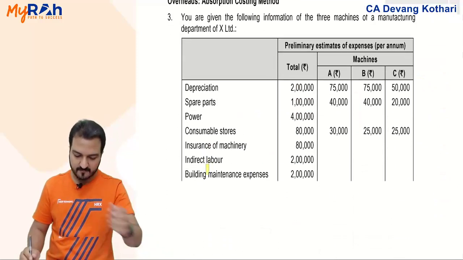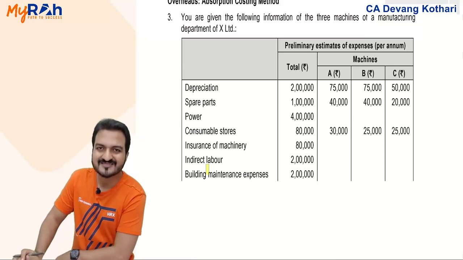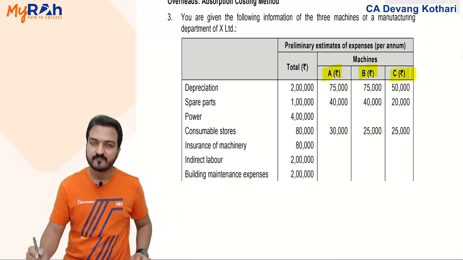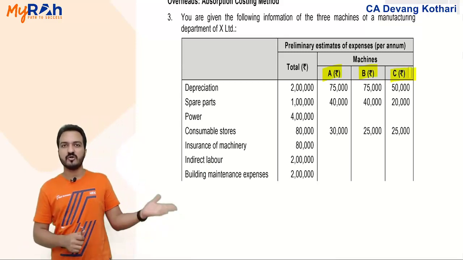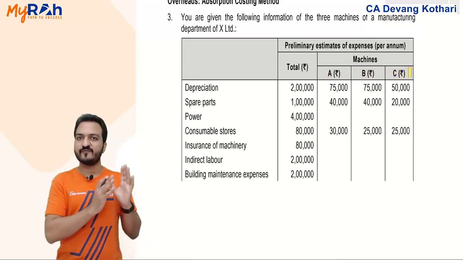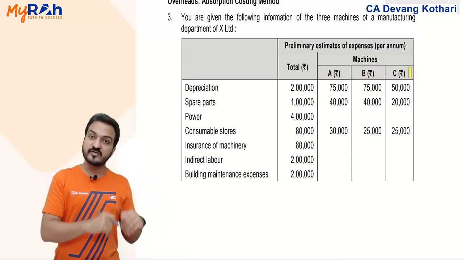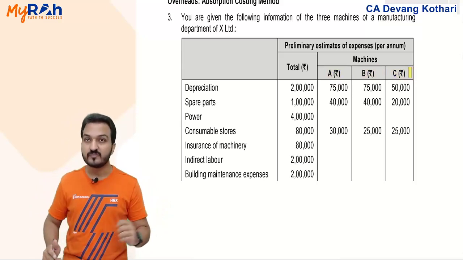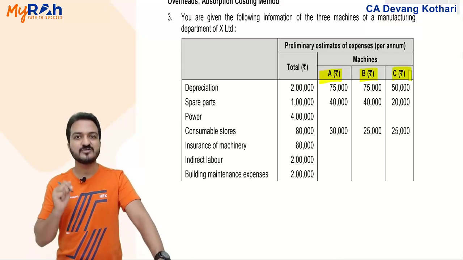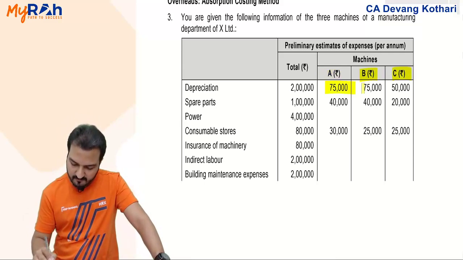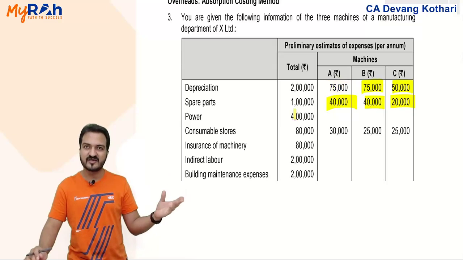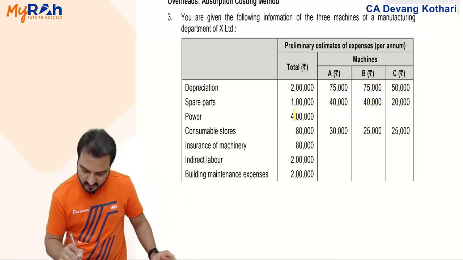Yeah. Look at question 3. It's from the overhead chapter. It is a simple question for machine hour rate. You are given 3 machines, machine A, B and C, and you need to find the machine hour rate for all these machines. How do you find that? Well, simple. You need to identify overheads of each machine divided by hours of each machine, which will give you the machine hour rate. Now you see here that they have 3 machines A, B and C. Certain overheads of the machine are already given machine wise.